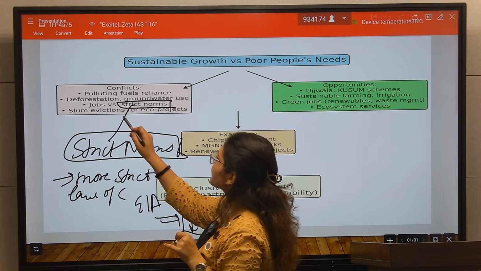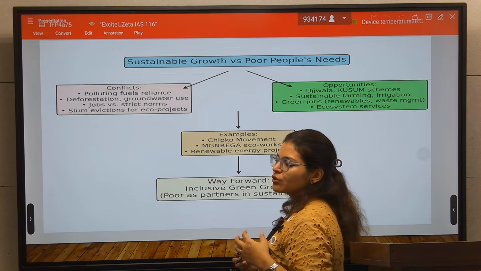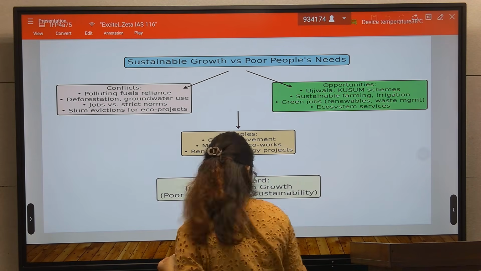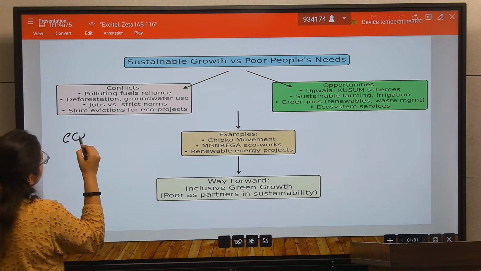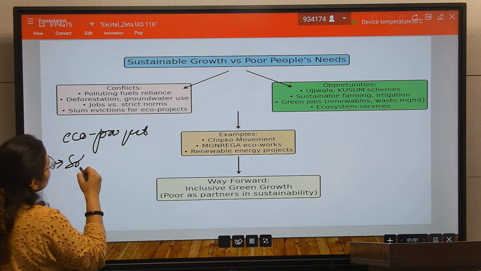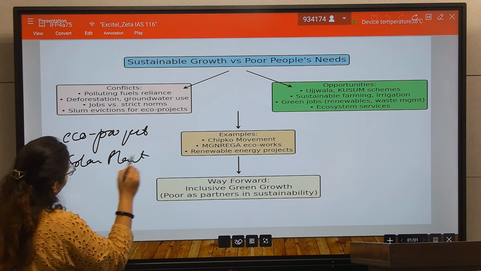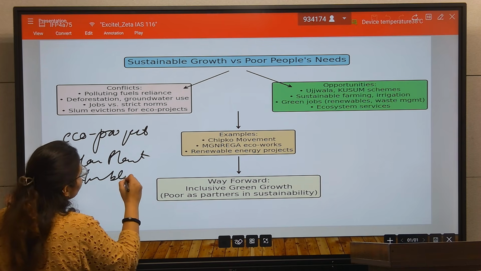After that, the slum eviction for eco project. So the fourth is what happens due to eco projects, for example in a city you are building some solar plant, or you are building some ethanol blending plant.